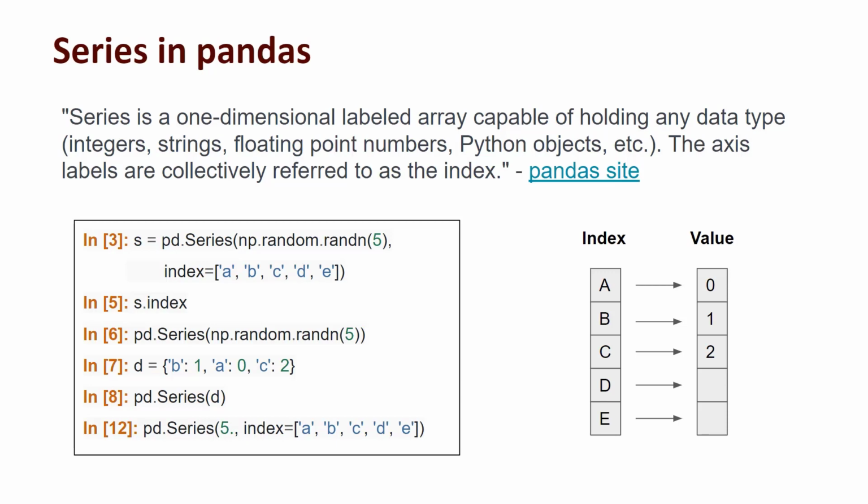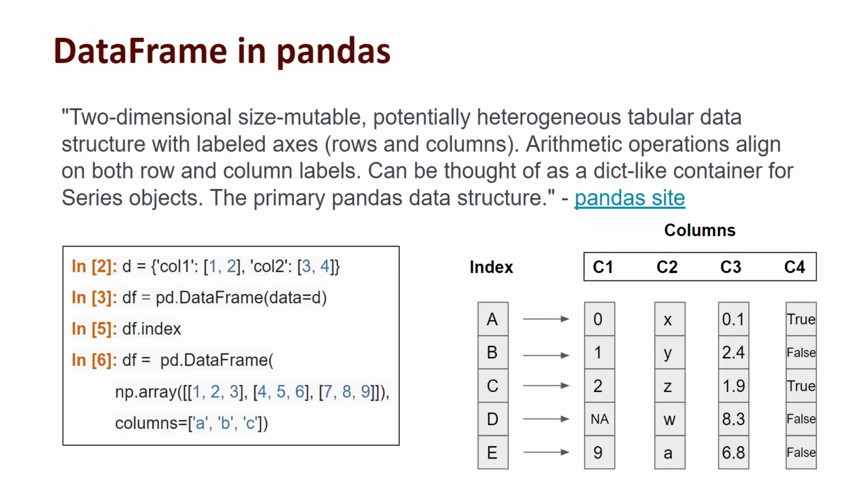And then when you convert that into a pandas series, it will be a pandas series with A, B, C, with A pointed to 0, B pointed to 1, C pointed to 2. So that's a series in pandas. It's just a more flexible version of a dictionary. You can consider it that way.